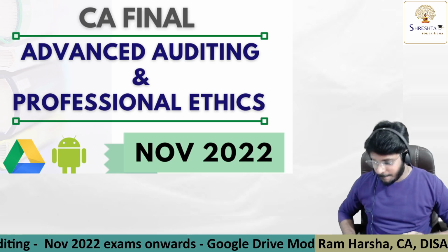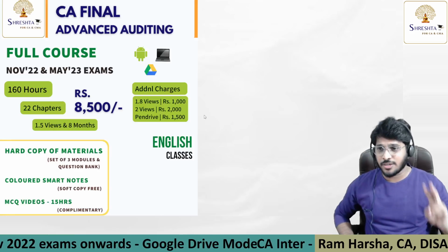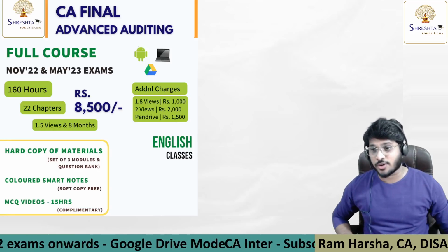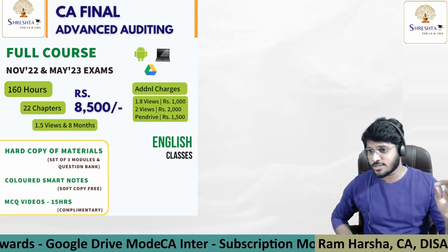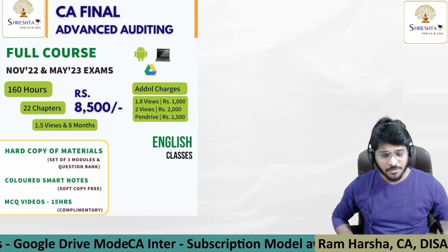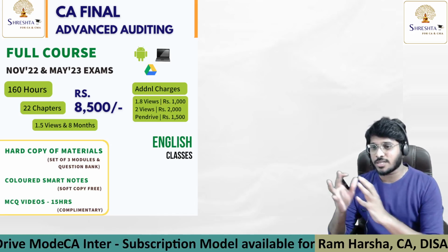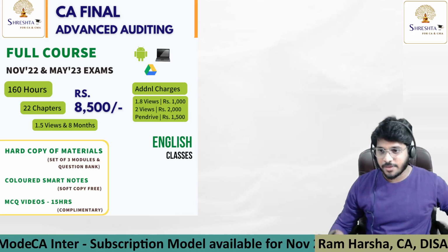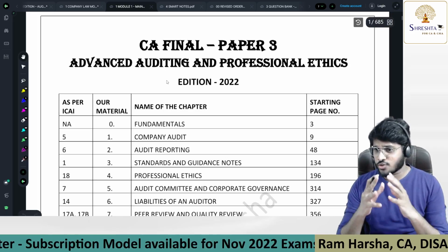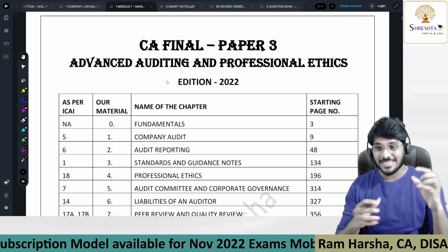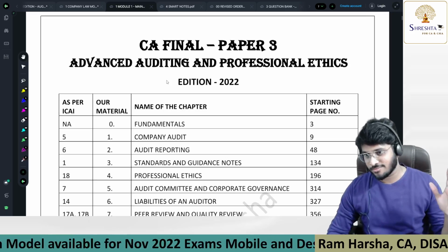Many are aware of the fact that I have two types of courses in CA Final Advanced Audit. One is the full course, another one is the smart course. Let me first talk about what is meant by full course and what is smart course. Let me open the material which I use. I'm also going to explain how this material alone will be a one-stop solution for you.